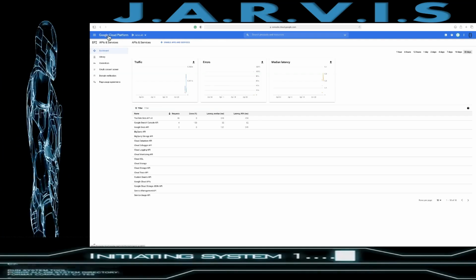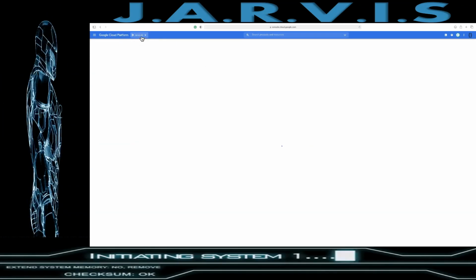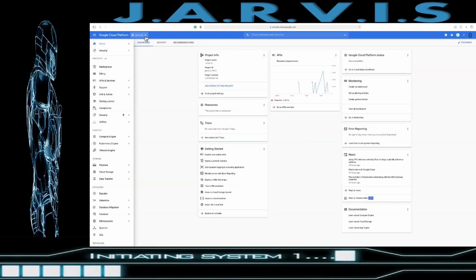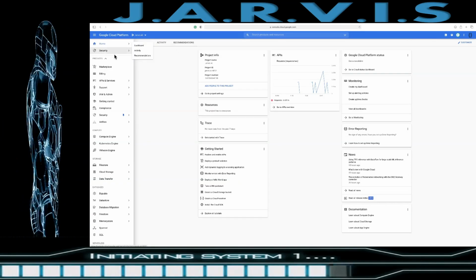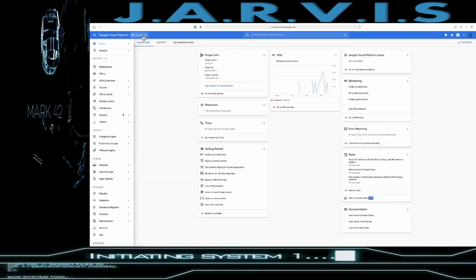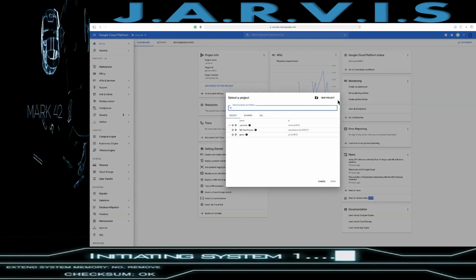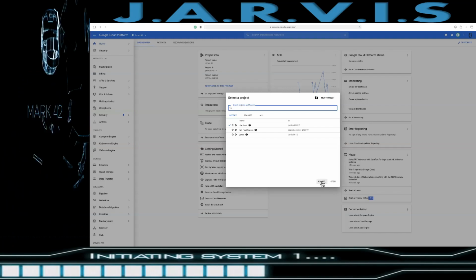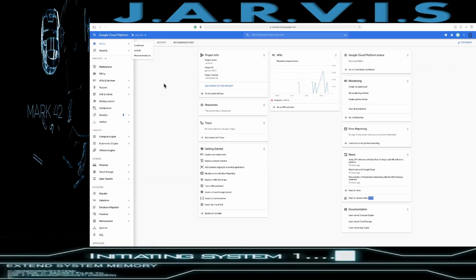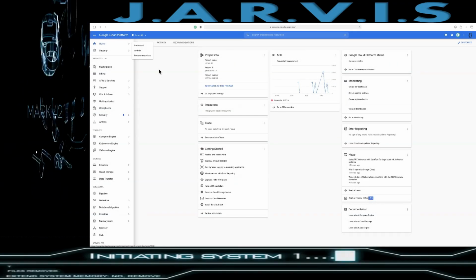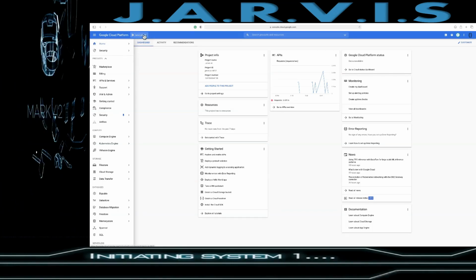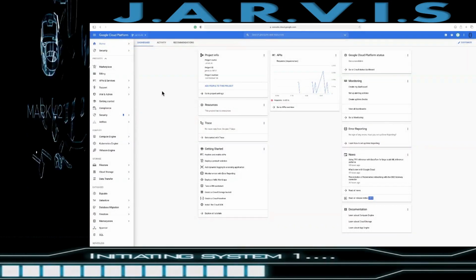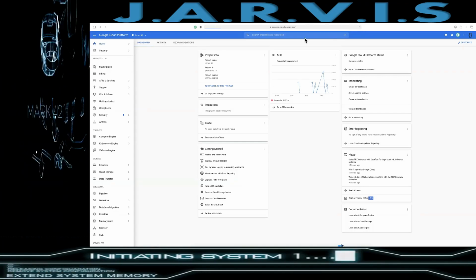First, you need to create a project. Like I have created this Jarvis AI. After that, when you go to this project, from here you can create a new project, and when you create the project, just select the project here, and after that I'll show you what is happening. Okay, let me refresh this.